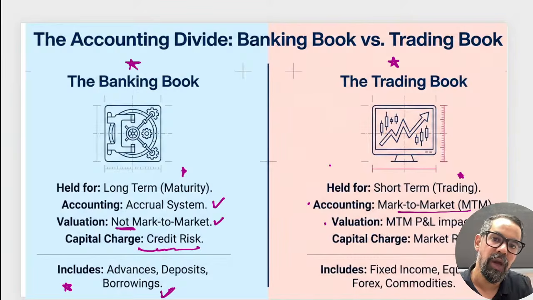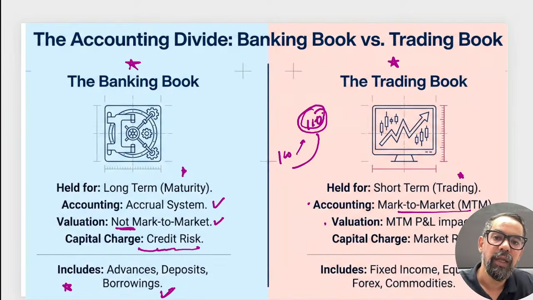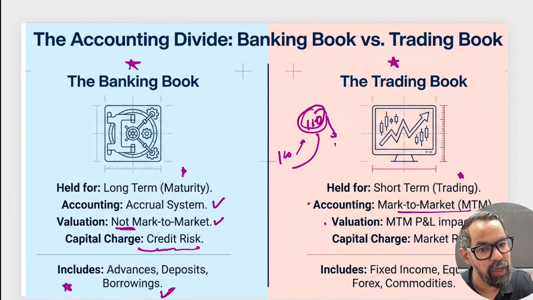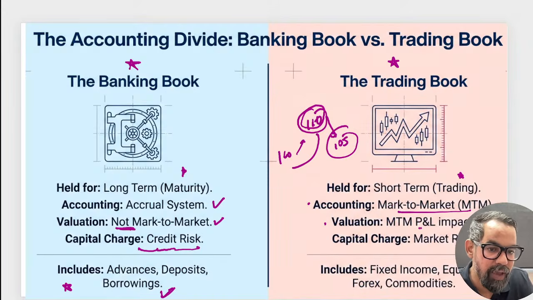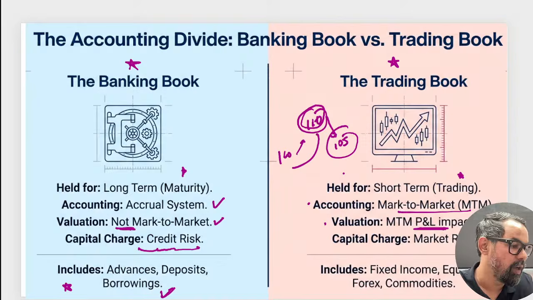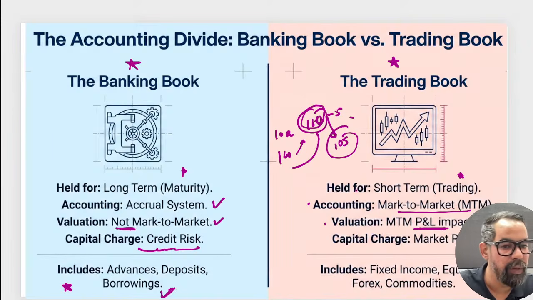On a daily basis you have to maintain a report on an M to M basis. Let's say we bought a security at 100 rupees, it went up to 110, and we still have an open position, we haven't sold it. So the next day you have to account for it at 110. Then on another day it came to 105, so you account for that. Prices will change according to market conditions, so accordingly we have to maintain the book. Valuation of M to M will impact the profit and loss. In one case there will be a profit of 10 rupees, and in the other a loss of 5 rupees.